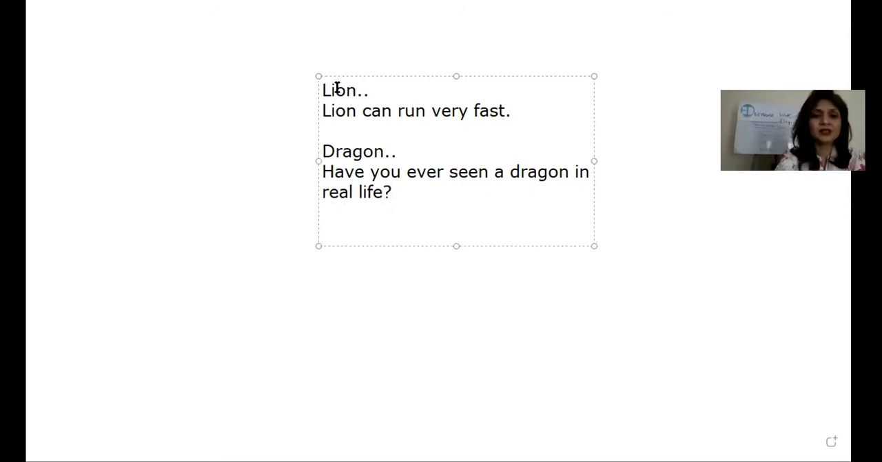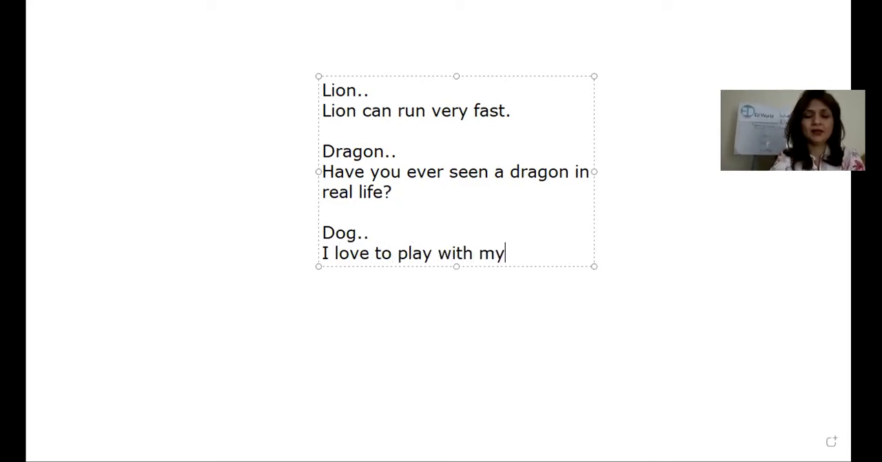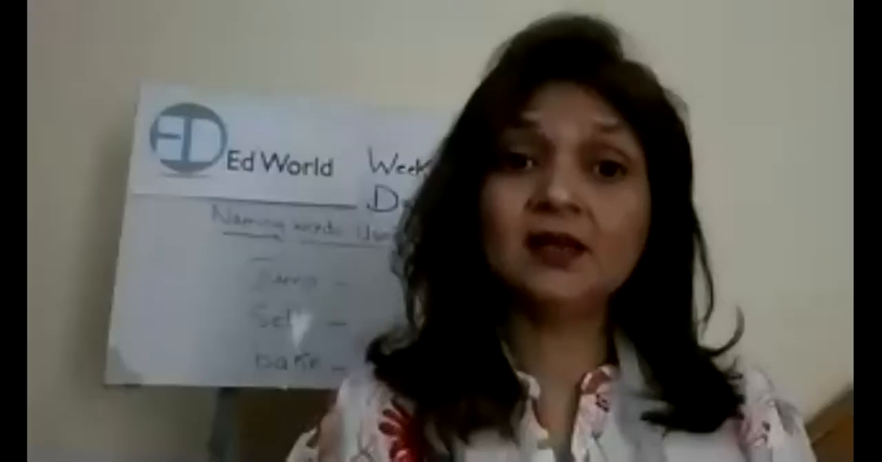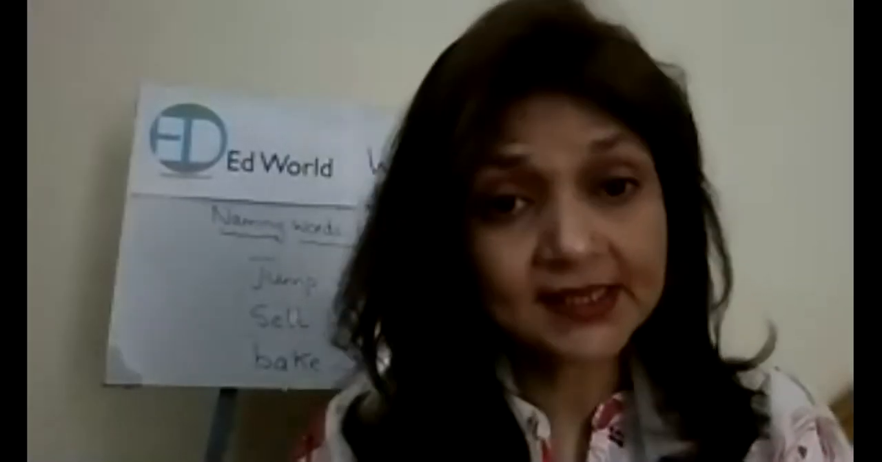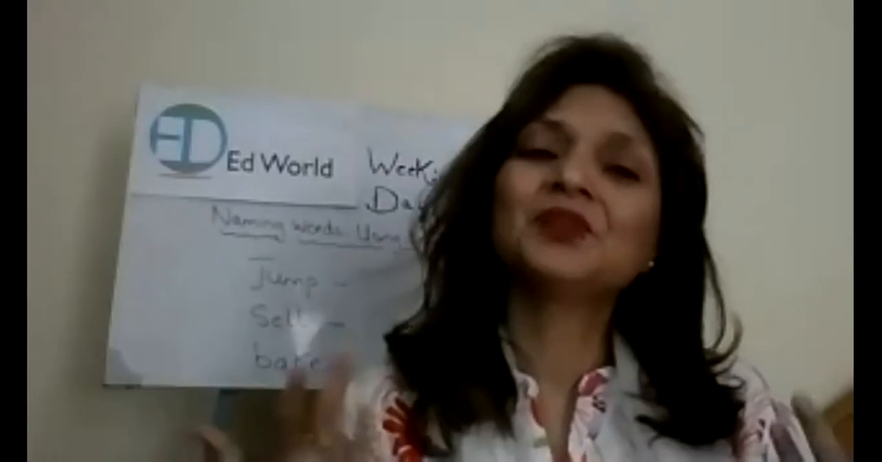Now, the next word is dog. I love to play with my pet dog. What is this? It's a normal sentence, a telling sentence. So I'm going to put a full stop, right? You have seen how sentences are written. They start with a capital letter and end with a full stop if it's a telling sentence, whereas if it's an asking sentence, it ends with a question mark.